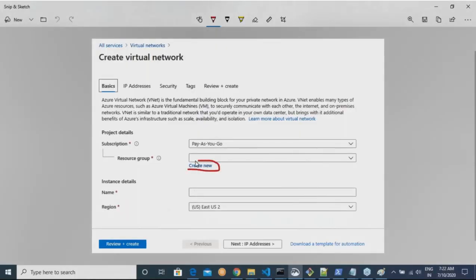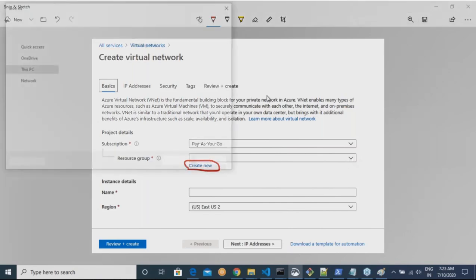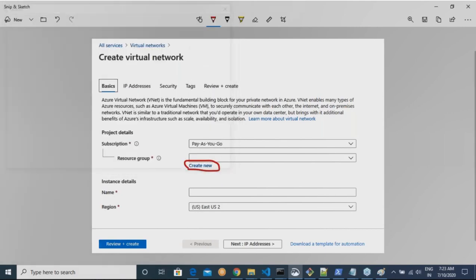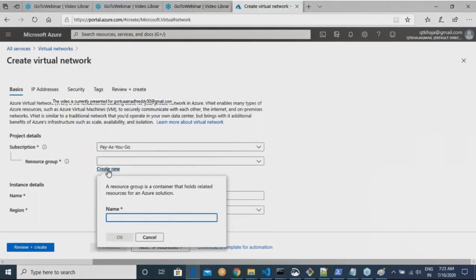This is the first thing which I would expect you to do. Or else, if you already have resource groups, you can select from here also. If you already have some group and you don't want to create a new resource group, fine. So I would say create new resource group, and then I would call it VNet learning.